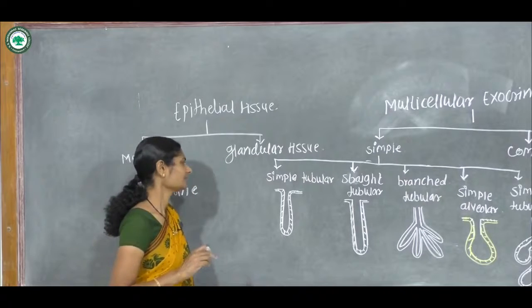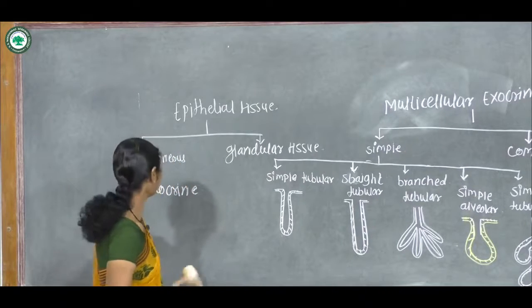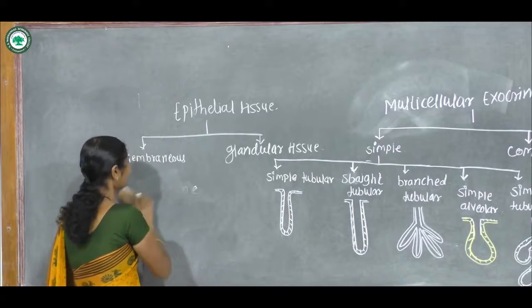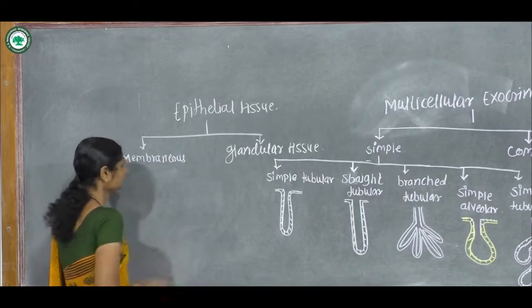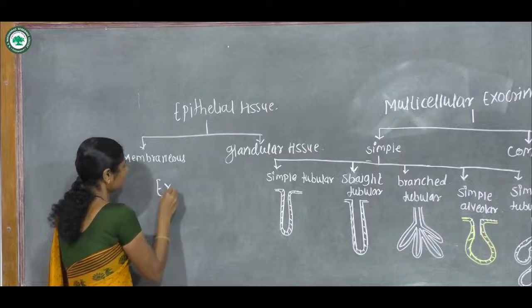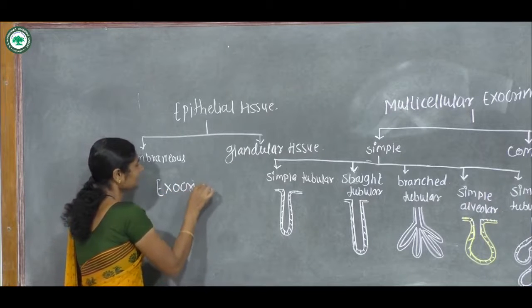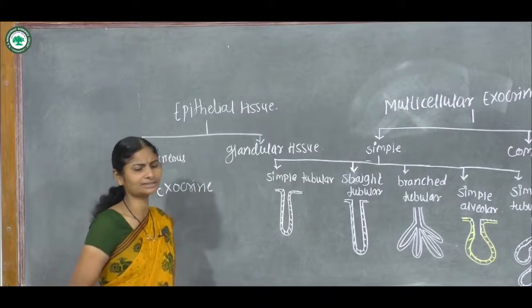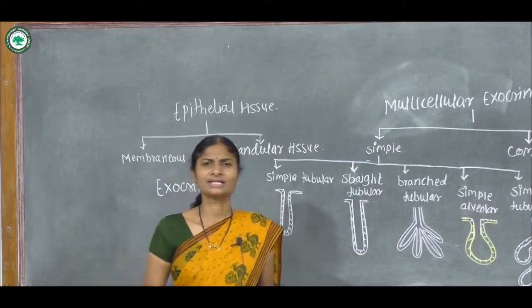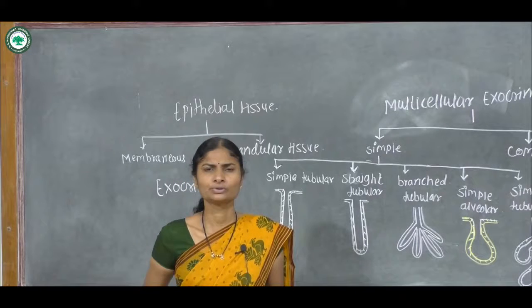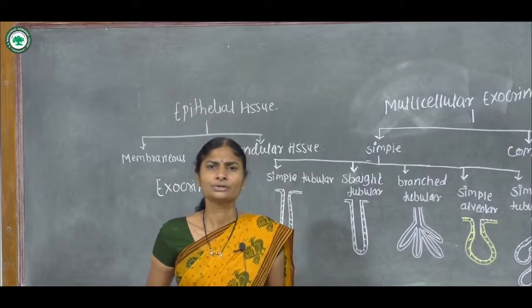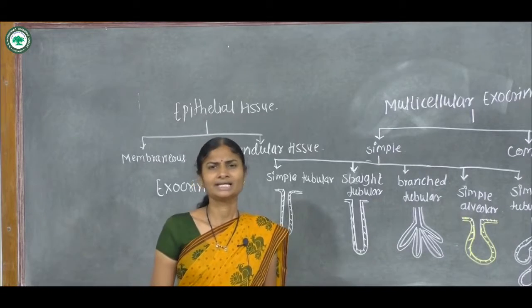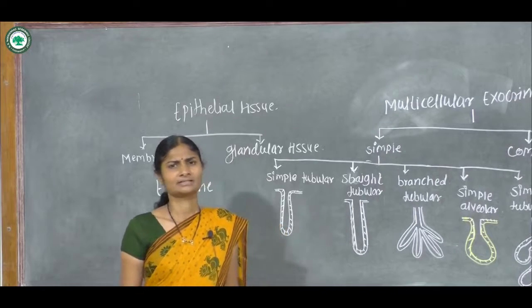Second type is exocrine gland. Exocrine glands have ducts. Their secretion is carried with the help of ducts towards the epithelial surface.